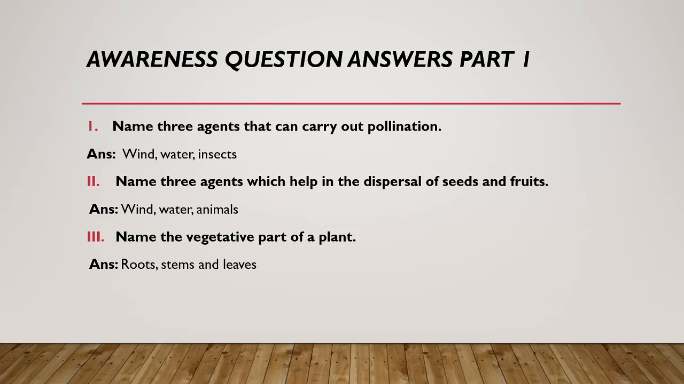The reproduction process of the plant is carried out by the male reproductive part and the female reproductive part, the stamen and the carpel, which are situated within the flower. So the flower can be considered as the reproductive part, but the root, stem and the leaves are considered to be the vegetative part.